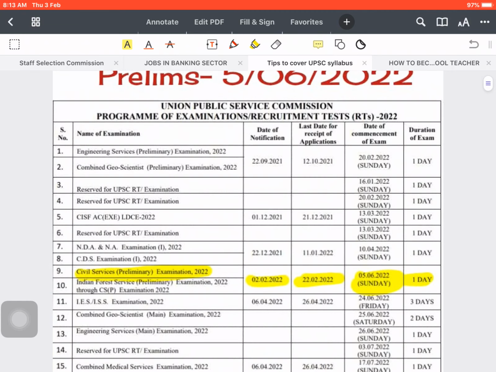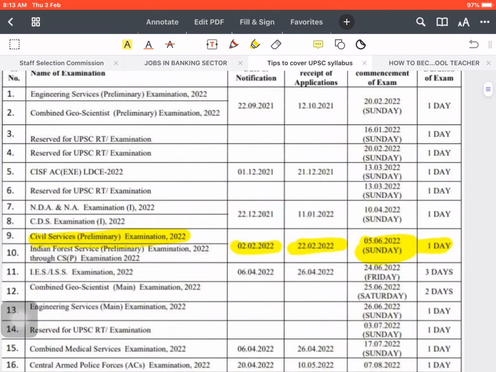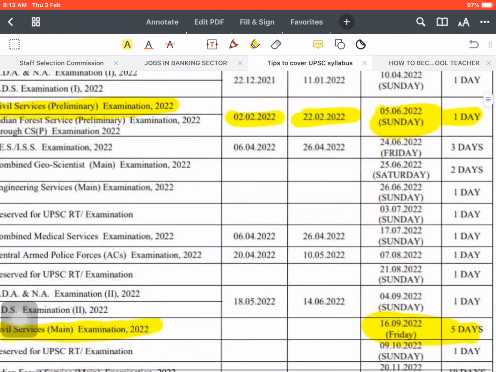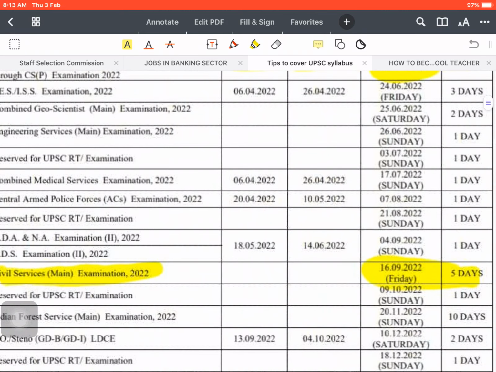So I have firstly added the calendar which is given by UPSC itself. You can see our preliminary date, which is 5th of June. And when will be the mains? For the candidates who qualified the prelims, their mains will take place on 16th of September. As you know, in mains we have 9 exams, and it will be for 5 days in continuation. Only in optional you get 1 week extra leave, you can say. You can see the last year's date-wise exam conducted date sheet.